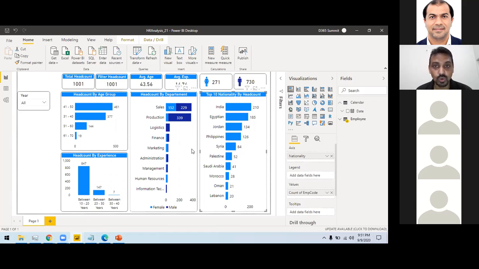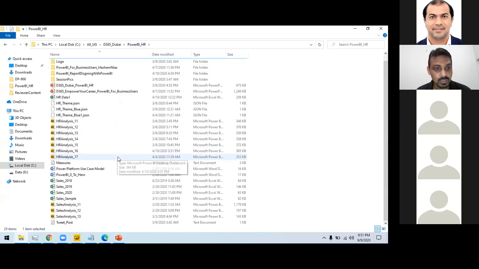This source file is called the PBIX file. If I can show you the extension of this file, this file is called the Power BI Desktop file. You can share this file with your end users.